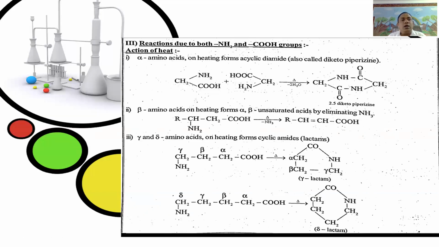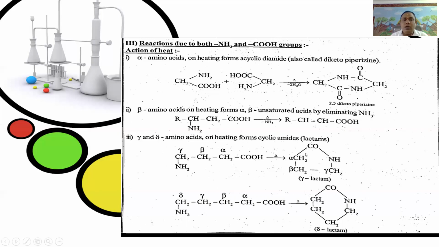Next, the third type is reactions due to the basic nature of the amino group and the acidic nature of the carboxylic group. That is, only one reaction: action of heat.